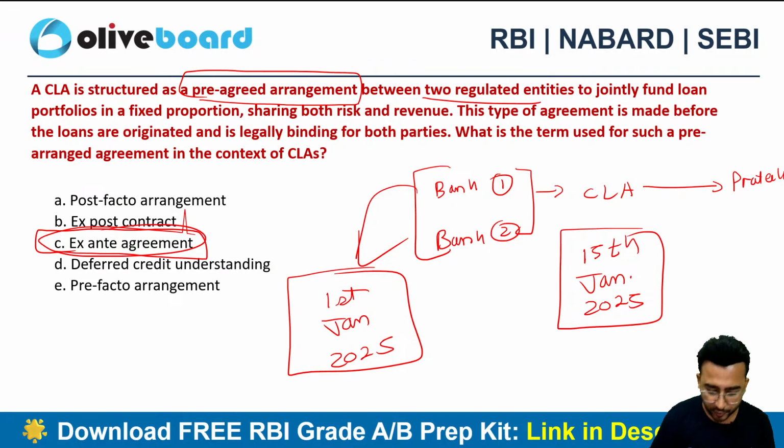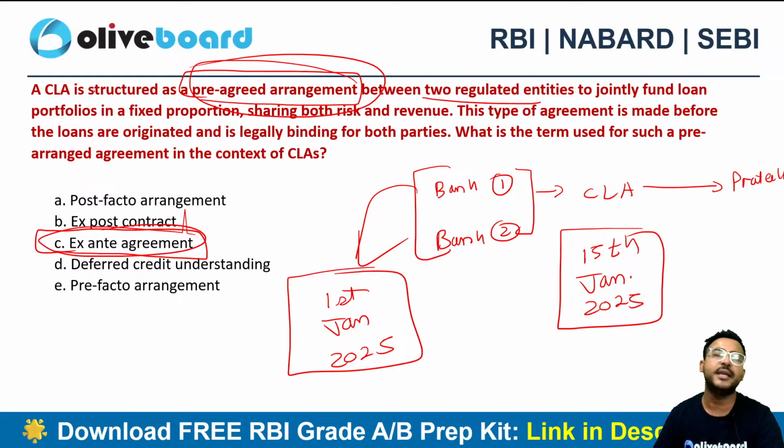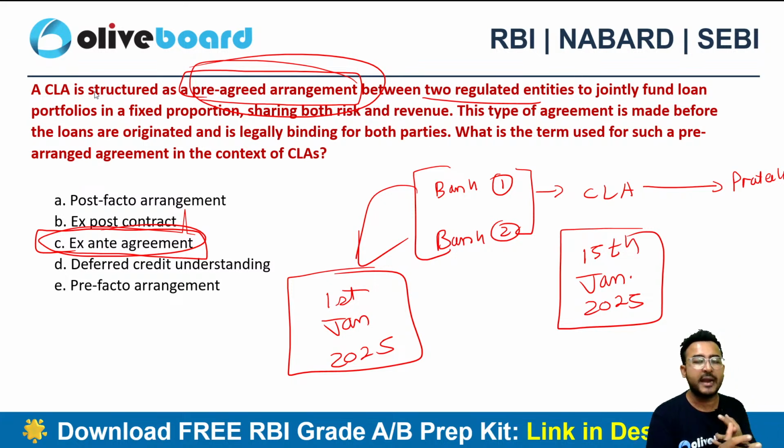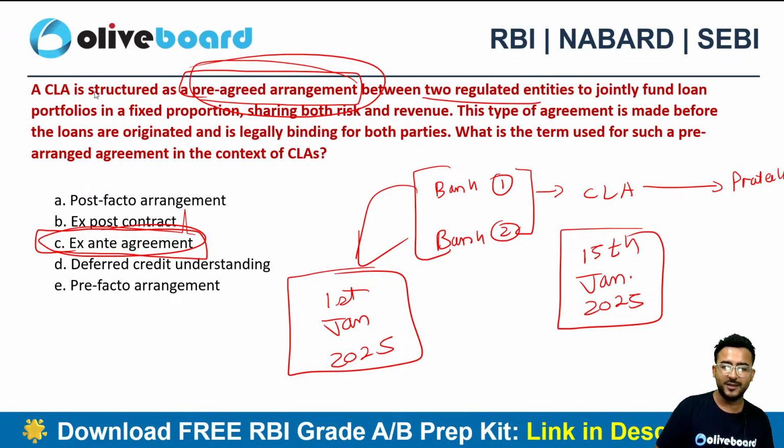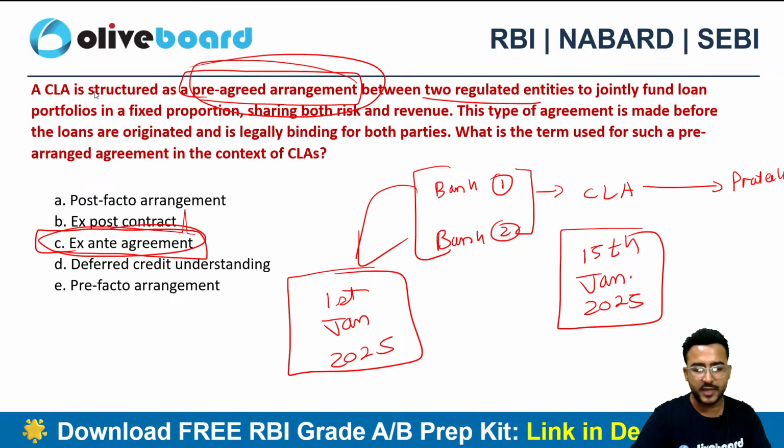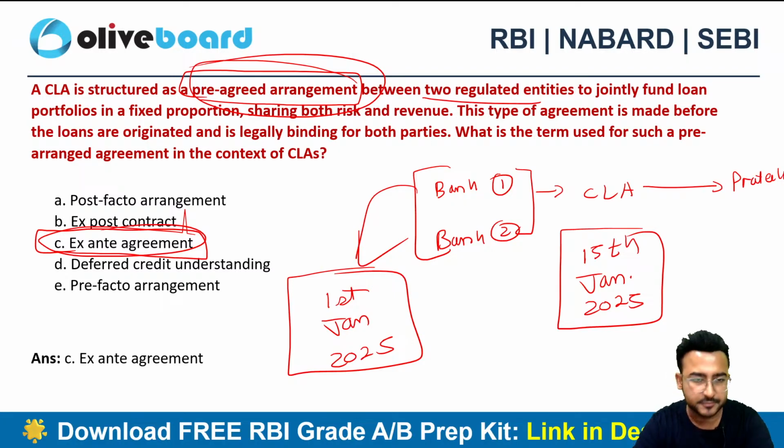Before, right? Before, very good. Because this is a pre-agreed arrangement, it doesn't matter if these banks have the borrower ready or not. Still they need to do an agreement. At the time when they are entering into a co-lending arrangement, they need to do an ex ante agreement, irrespective of whether they have a borrower or not. When the borrower is there, you will be doing the terms and conditions analysis. There will be no time, right? Do it prior. So ex ante agreement is the meaning of this particular thing.